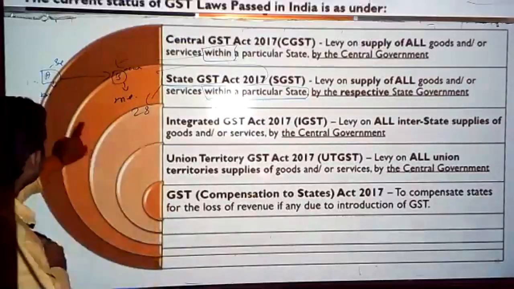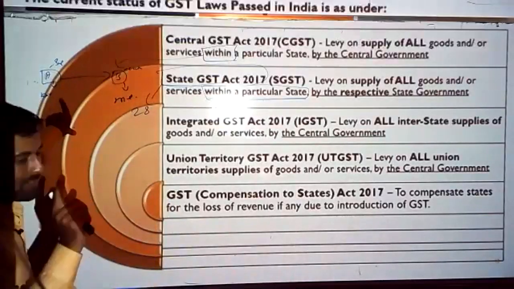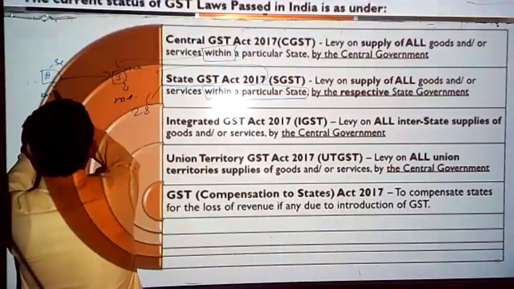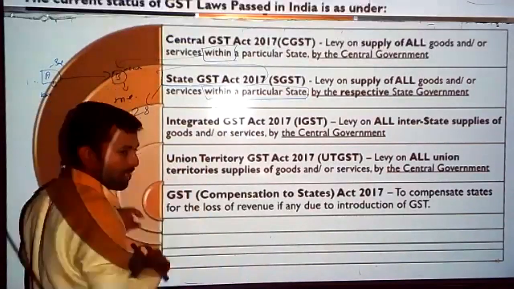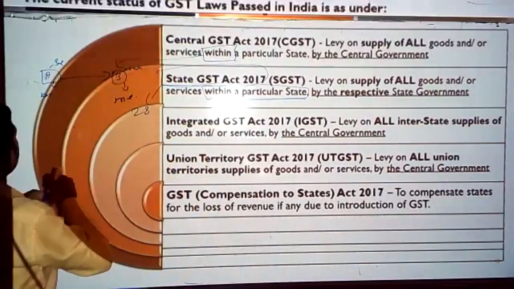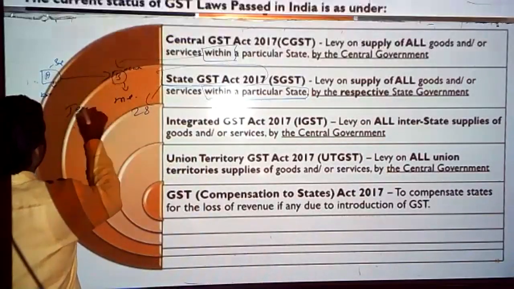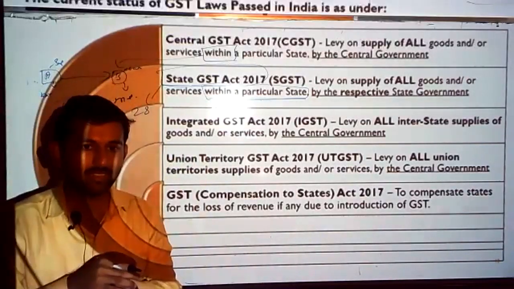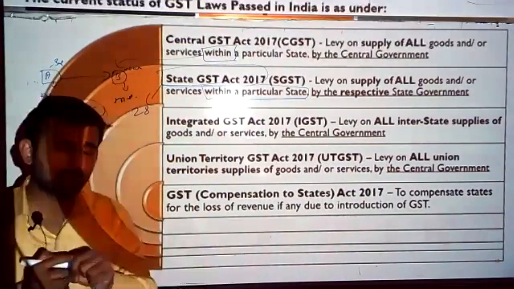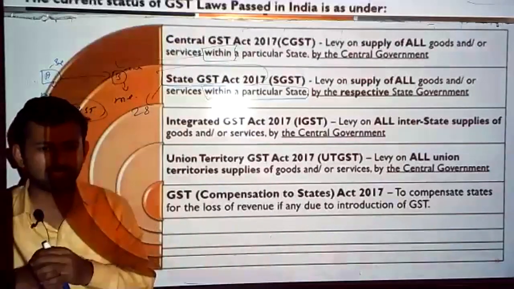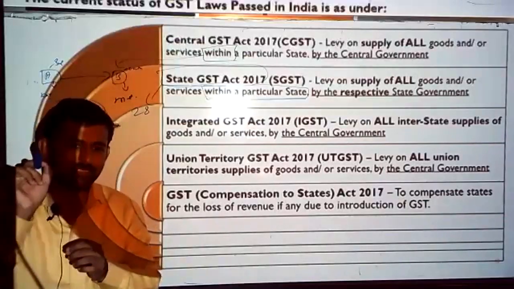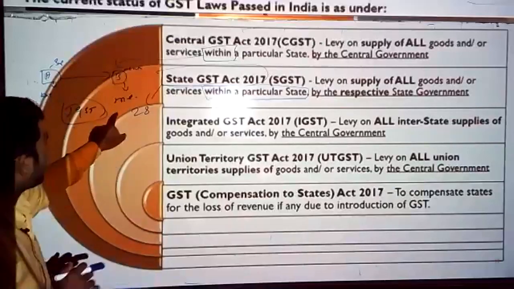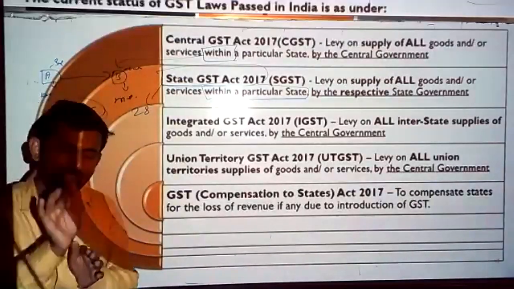Clear? Now in my example, which state is getting the goods? Maharashtra state, isn't it? That means in the case of this transaction between Karnataka and Maharashtra, where IGST will be levied, the revenue is collected by the central government. It is against the principle of GST. What is the basic principle of GST? It is a destination based consumption tax, isn't it? Who is consuming? Who is the consuming state here? Maharashtra. Maharashtra is not getting a revenue? No, Maharashtra will get a revenue.